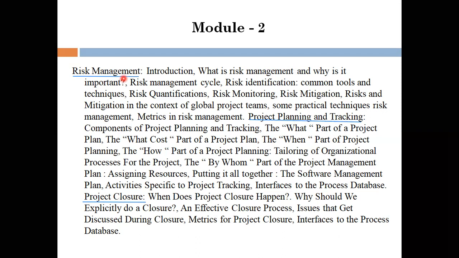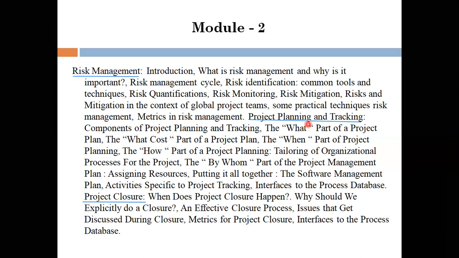Okay. So the first focus will be on risk management, where we will be talking about what risk management is, why it is a risk, how I can overcome the risk, how I can manage the risk, and what the metrics involved in risk management are. And in project planning and tracking, we will be talking about how to start a project plan and what components we require for a plan and track.